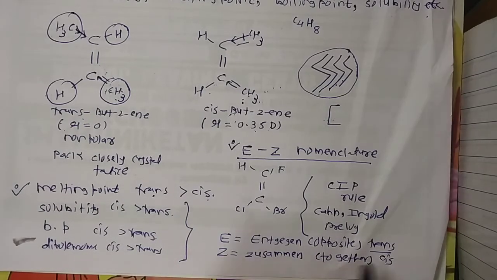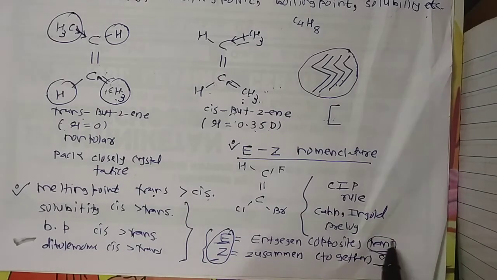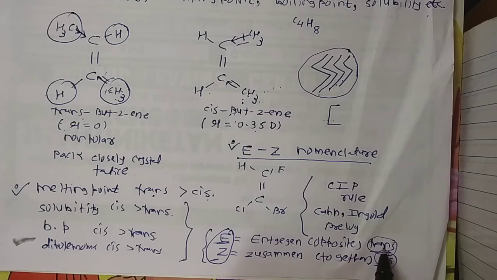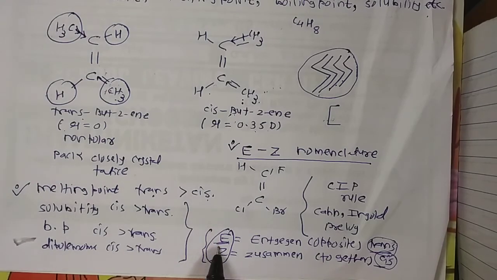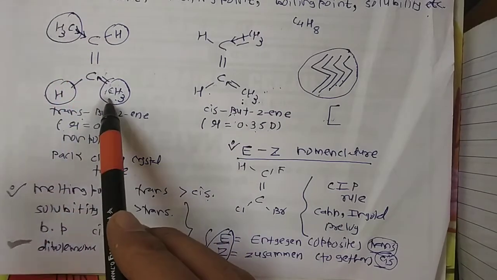So some people say trans or cis, or E or Z. Nowadays, in IUPAC nomenclature, they are written in this manner as EZ, but some people still write cis and trans. Cis and trans are basically used, but in advanced use we have to use EZ terminology, because in competitive examinations they cannot ask about a same-similar group.